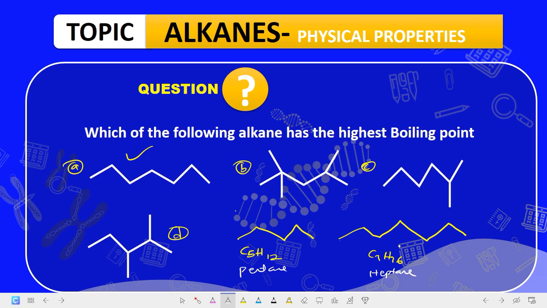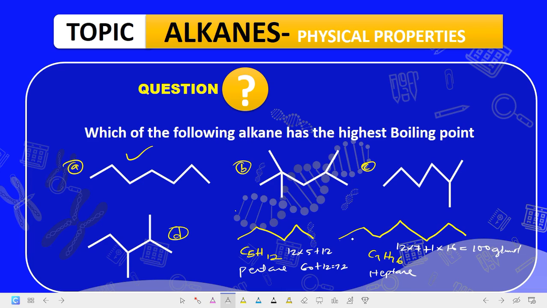Are we getting it? If you calculate, this is 12 times 7 plus 1 times 16. Of course, 12 times 7 is about 84. 84 plus 16 is about 100 grams per mole. Why this one is 12 times 5 plus 12. 12 times 5 is how many? 60, plus 12 is how many? 72. So you see that the one with 100 grams has a higher boiling and melting point than the one with 72 grams.